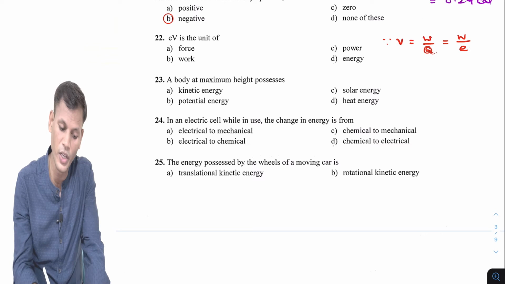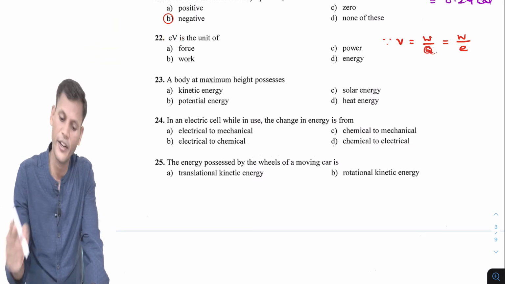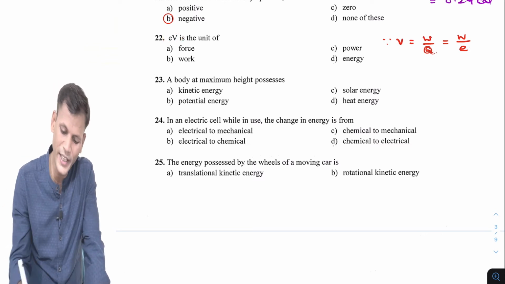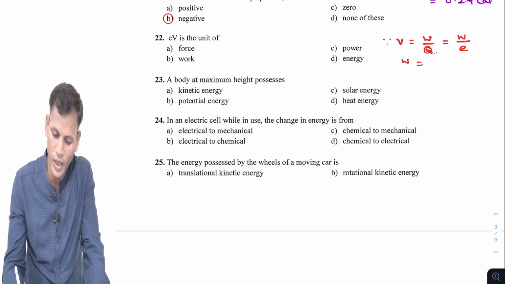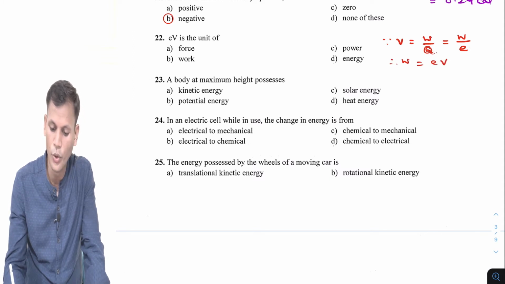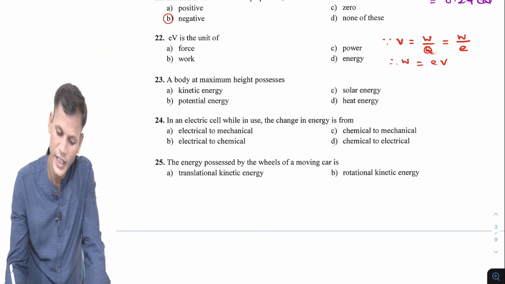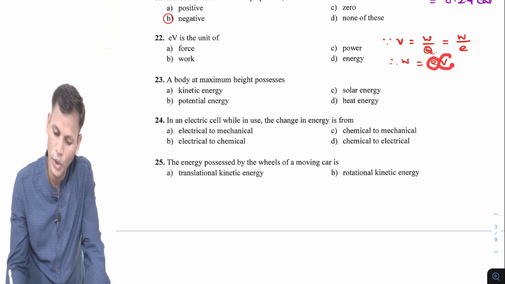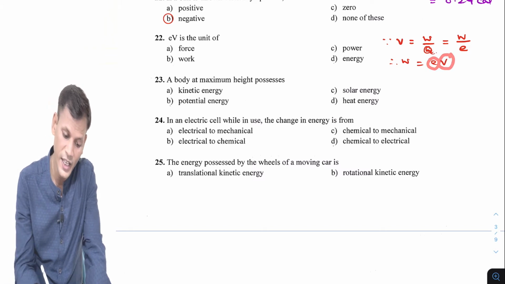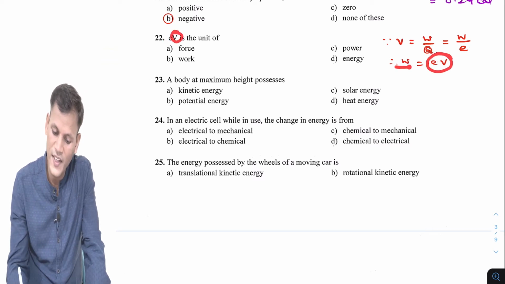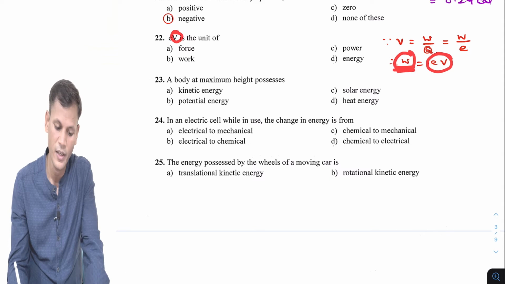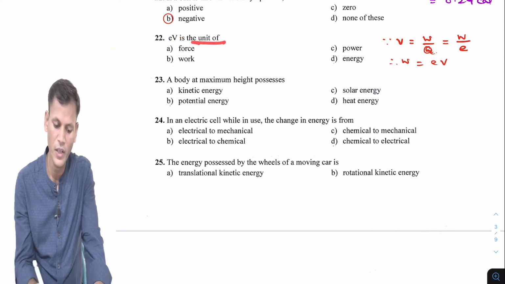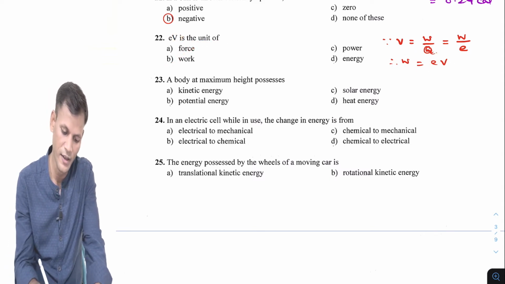Here we are talking about electron volt, so we take the charge on electron. Work done will be e into V, the charge on electron into potential difference. So eV is nothing but W, work done, so it is the unit of work.